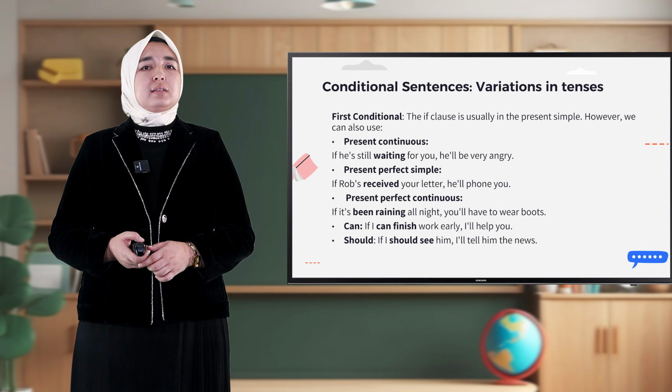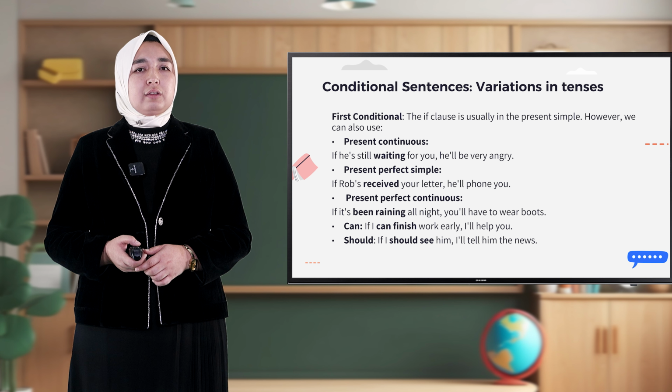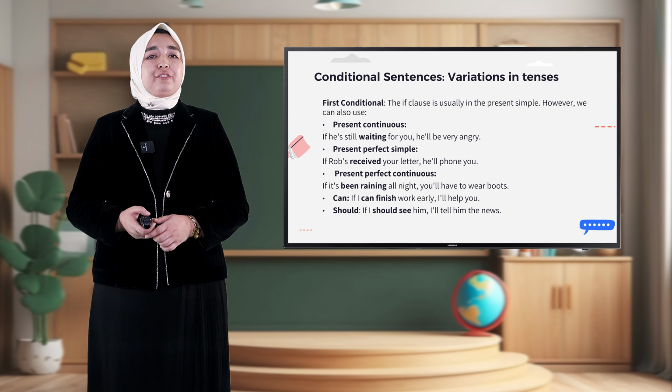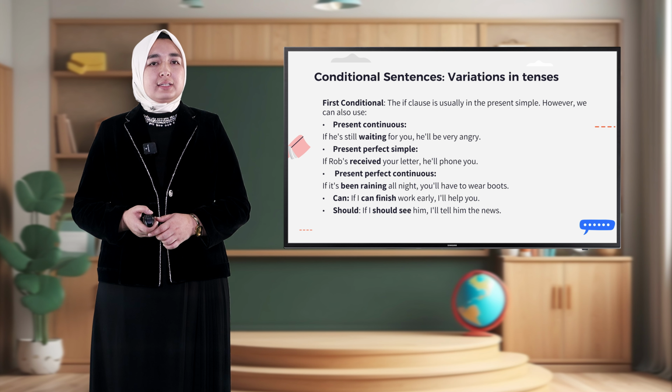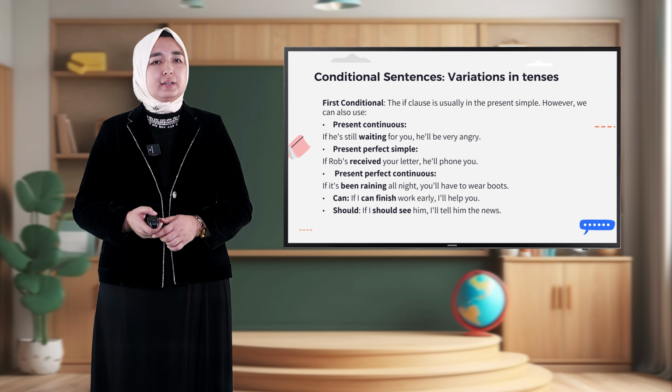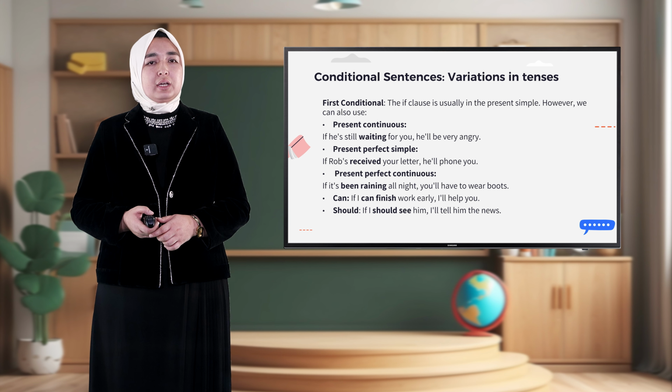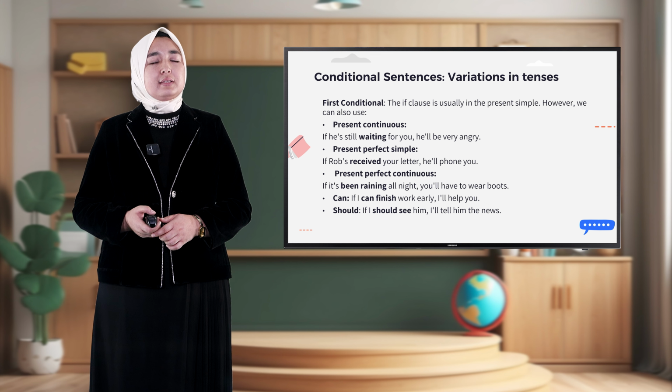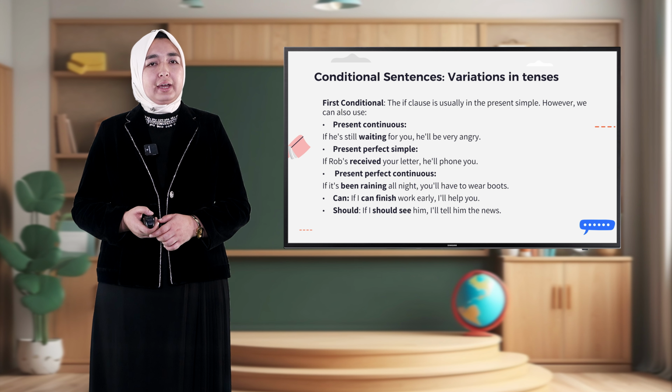Conditional sentences: variations in tenses. First conditional sentence. The if clause is usually in the present simple, however, we can also use present continuous, present perfect simple, present perfect continuous, can and should. Let's see via examples here. Present continuous: if he's still waiting for you, he will be very angry.